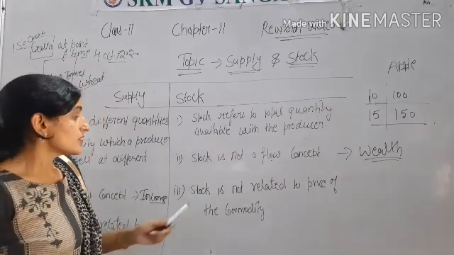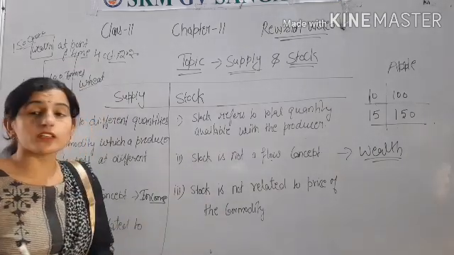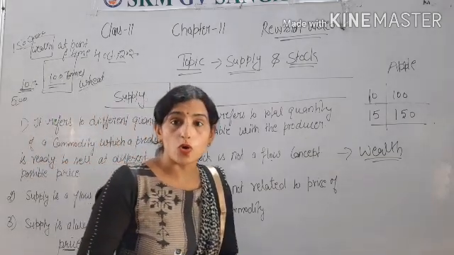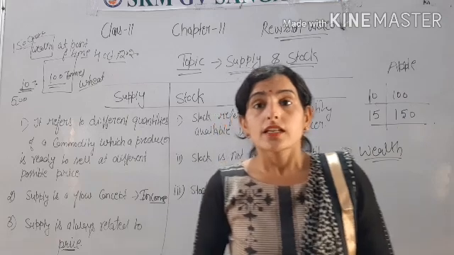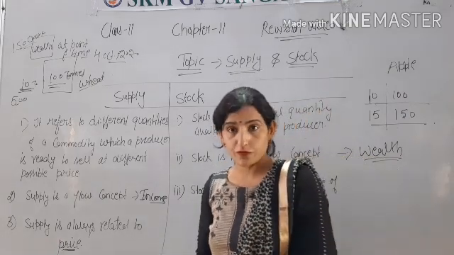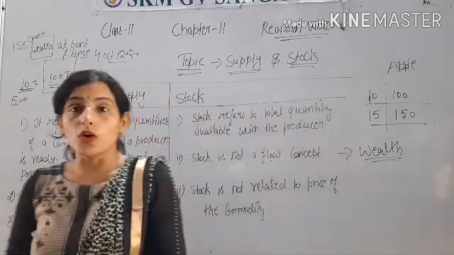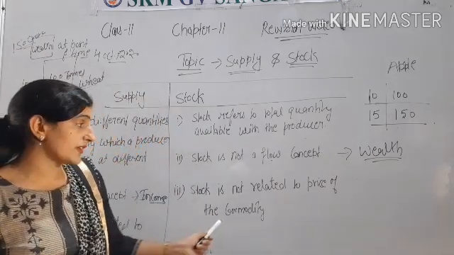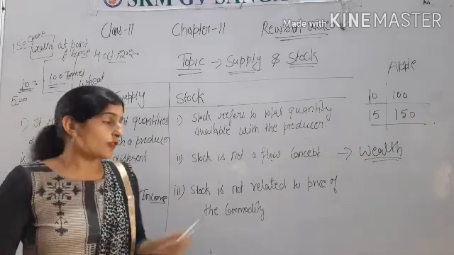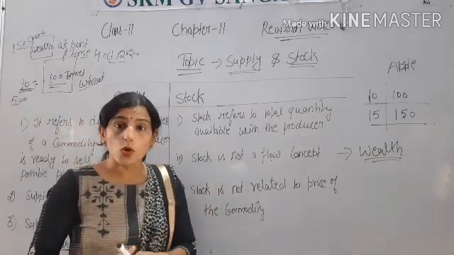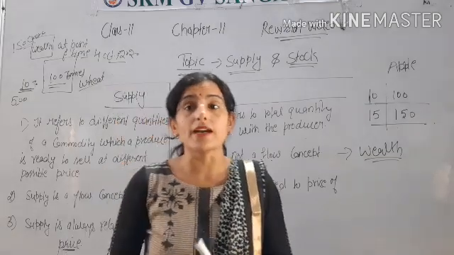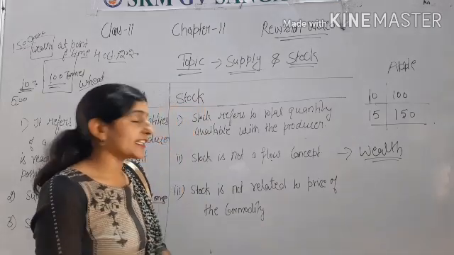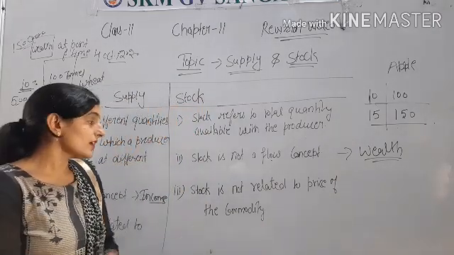Stock is not related to the price of the commodity, because stock is related to expected demand in the future. If there is more demand for the goods, then there is a high price of the good, and at the high price the producer will supply more quantity of the goods. So from the stock, the producer can sell at the present time and also at a future time. So it is not related to the price of the commodity.